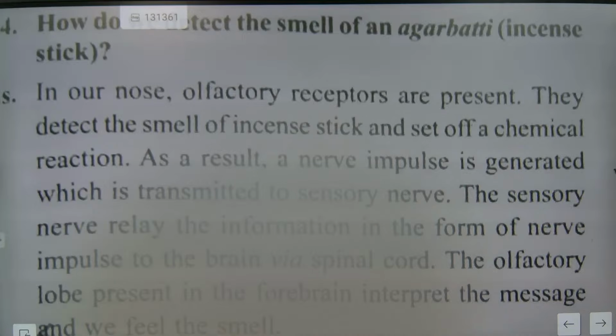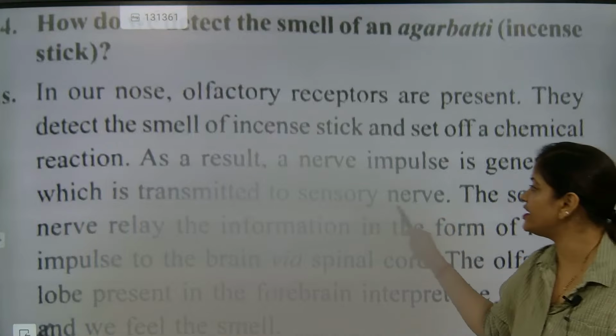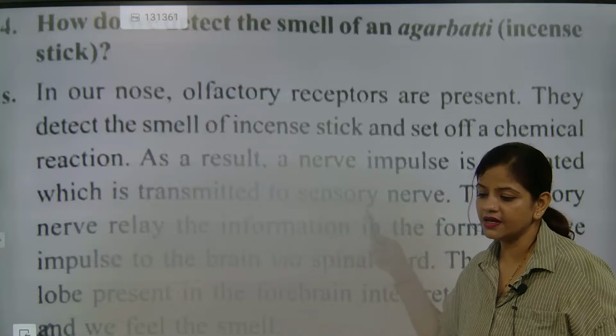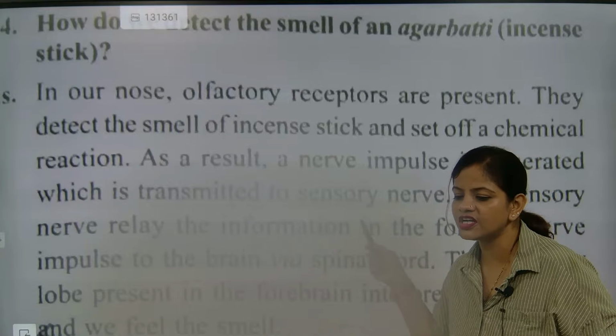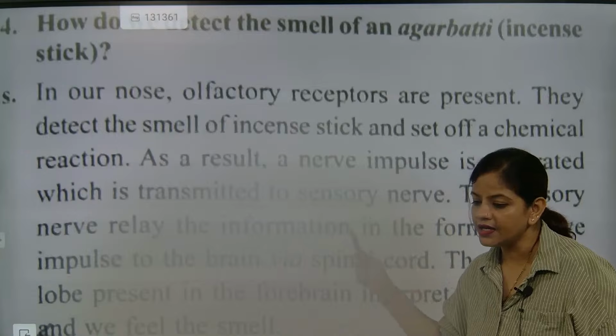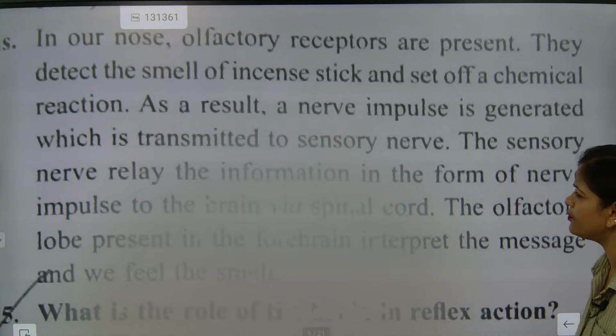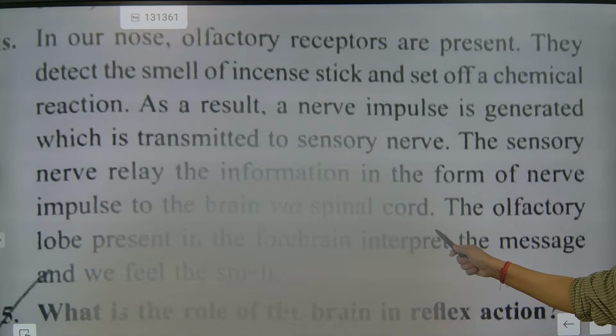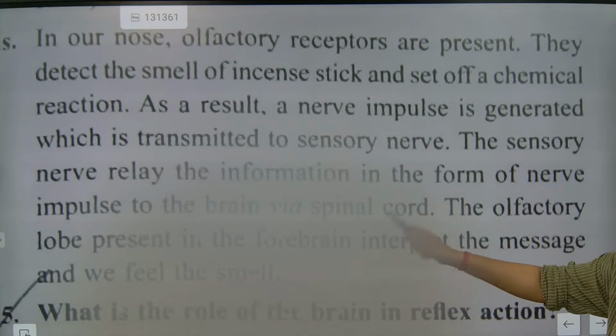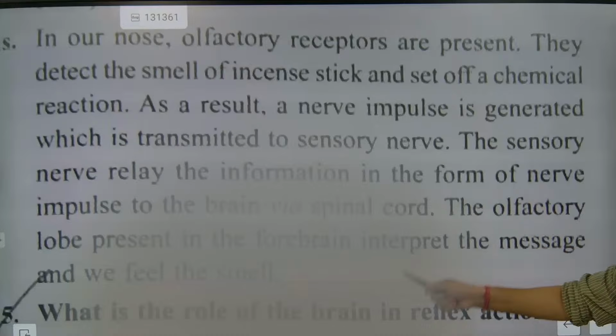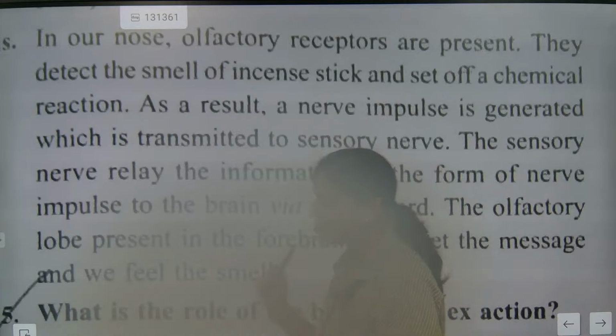So as a result, a nerve impulse is generated, which is transmitted to the sensory nerve. Nerve impulse generation, where is it transmitting? Sensory nerve. This you remember. The sensory nerve relays the information in the form of nerve impulse to the brain via the spinal cord. So the olfactory lobe present in the forebrain interprets the message and we feel the smell.